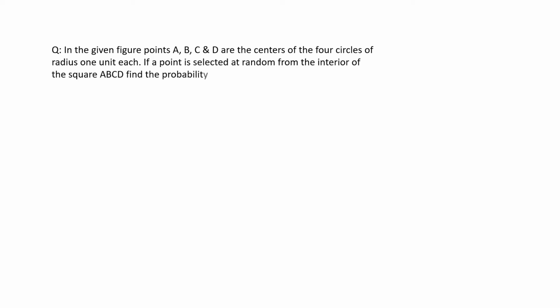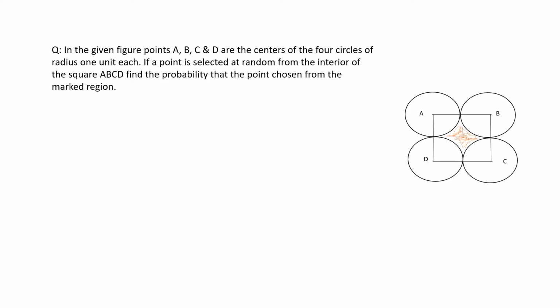Next question. In the given figure, A, B, C and D are the centers of the 4 circles of radius 1 unit each. If a point is selected at random from the interior of a square ABCD, find the probability that the point is chosen from the marked region. Let's draw the picture first. Given that the radius of each circle is 1 unit, that means ABCD are the centers of the circles which touch each other, and this radius is 1 unit.